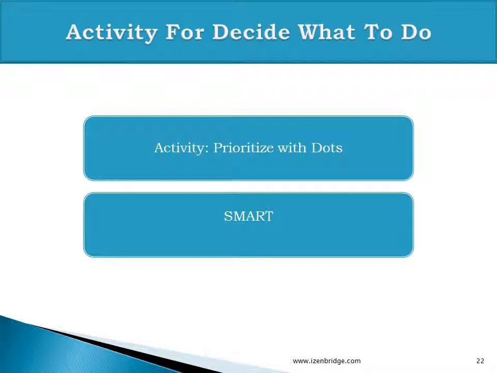We can also have a SMART activity where we identify the action. Once we have prioritization, we try to identify the action in a SMART format: specific, measurable, achievable, realistic, and time bound. So we try to identify the action in a SMART format, so it helps us in implementing the action which we have identified.